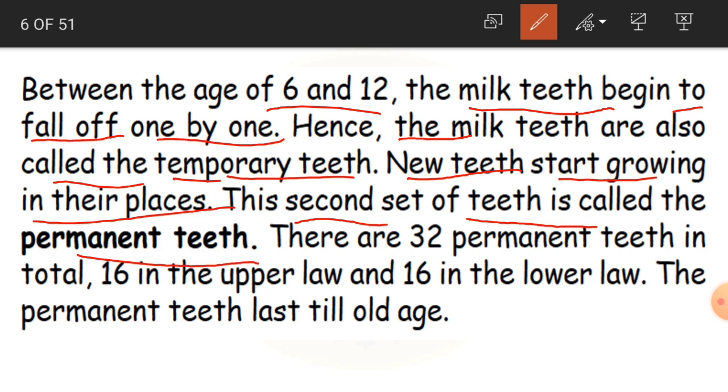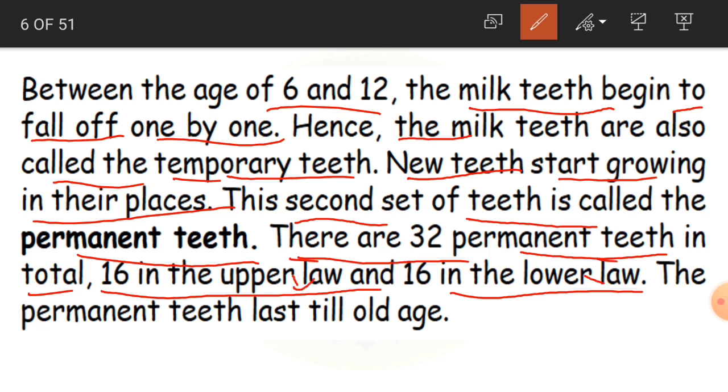Again, when you get the new teeth, all the 20 teeth that are there in your mouth in young age are going to fall down and you get all new teeth in those old teeth places. And you will be getting a second set of teeth now, which we call permanent teeth. Okay children, there are 32 permanent teeth in total, 16 in the upper jaw and 16 in the lower jaw. This is the jaw, children.